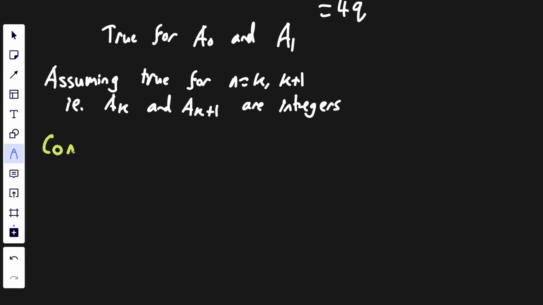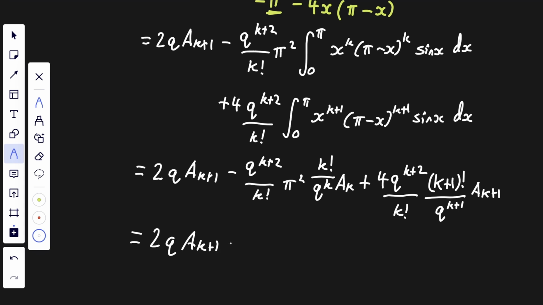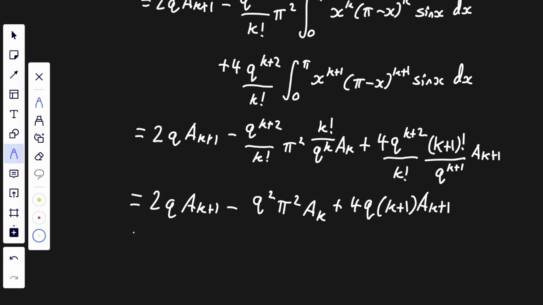So we're going to consider n equals k plus 2, i.e. ak plus 2, which is equal to q ak plus 1 minus, well, this is going to be q squared pi squared ak plus, well, now we're going to have 4q k plus 1 ak plus 1, which leaves us with 4q k plus 6q ak plus 1.